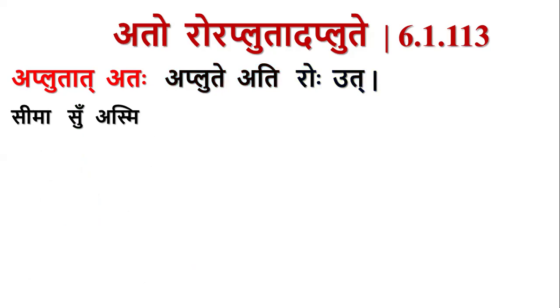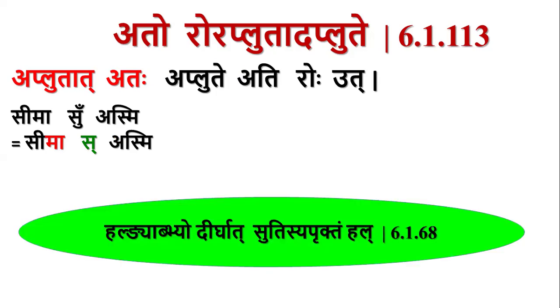So let us consider the phalakrutyam of the sutra. Sima su asmi: the pratama vibhakti ekavachana form for the pratipadikam sima. Here ukara gets deleted. At this stage, we have the scope for hal ngyabbhyo dirghat sutisi apriktam hal, because this is an apanta word and this ends with a dirgha letter.